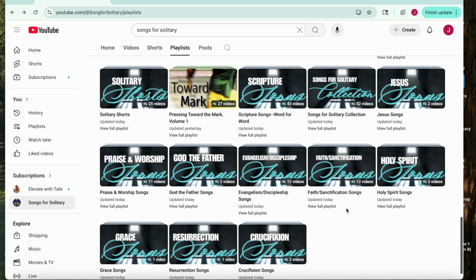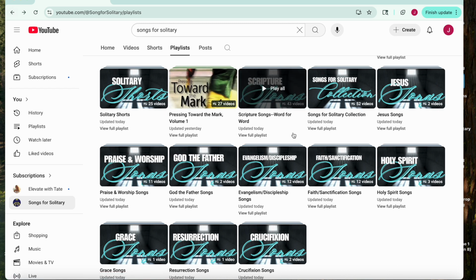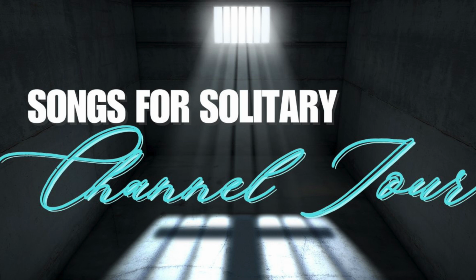We also have here our folder of scripture songs. These are going to be all of the songs that are word for word. And then we have our collection of all of the songs for Solitary Songs. And that's pretty much the tour.